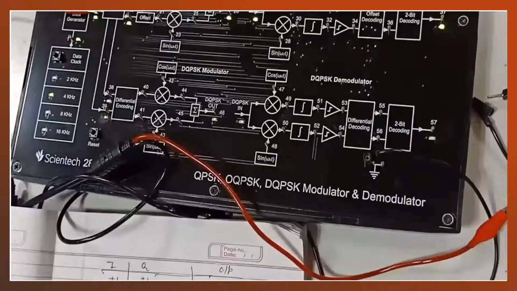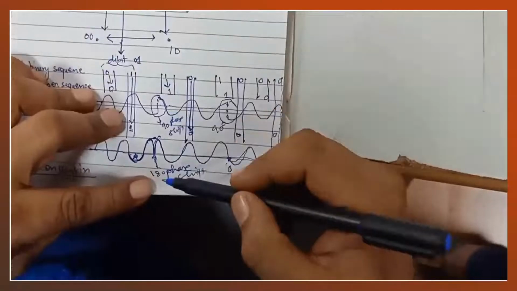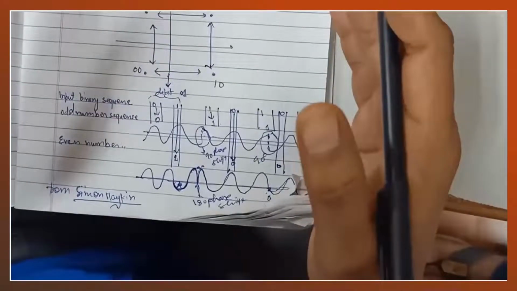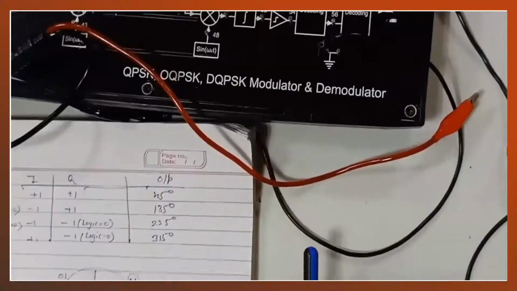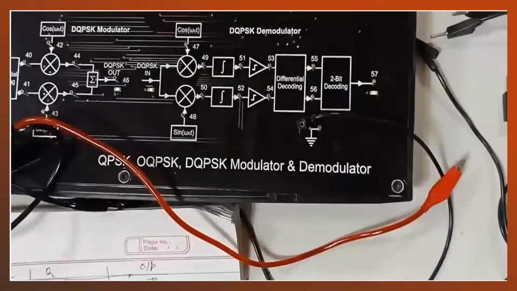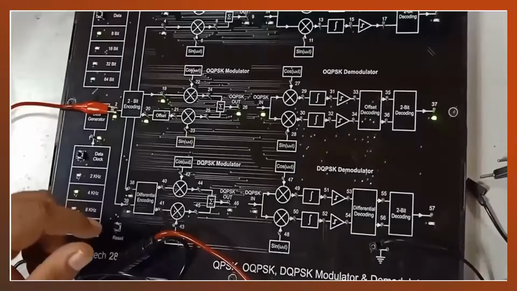That's how it will avoid the switching of multiple phase shifts at the same time, that is 90-degree and 180-degree at the same time. That's why we are using offset, and in this way the low pass filter can pass the signal smoothly. We can avoid some errors.